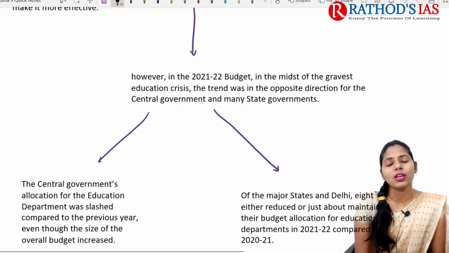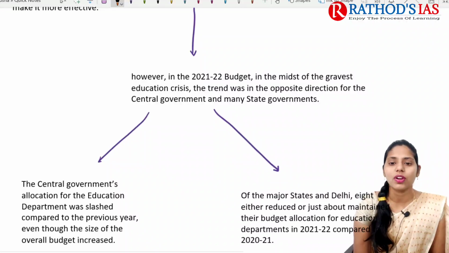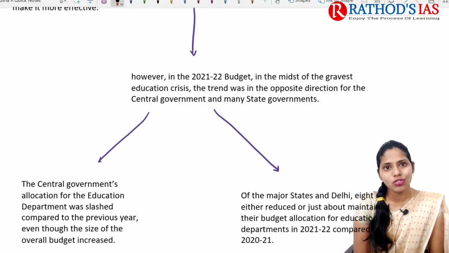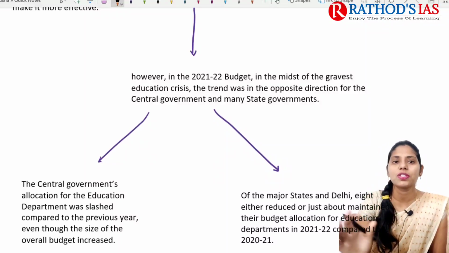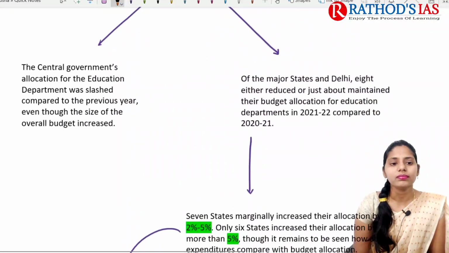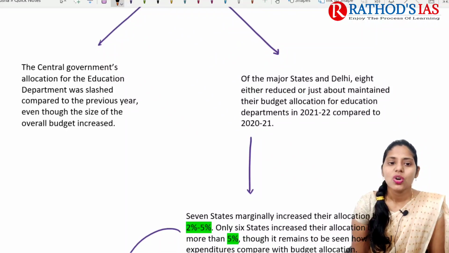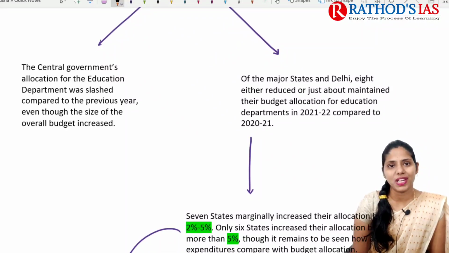If we're talking about the 2021 to 2022 budget, from the central government side as well as the state government side, we can see there is very little contribution to education. The central government's allocation for the education department was slashed compared to the previous year.